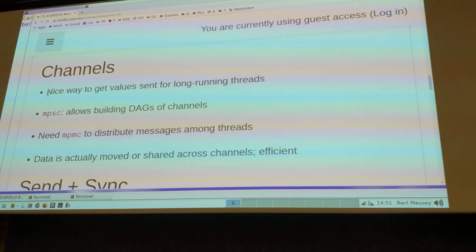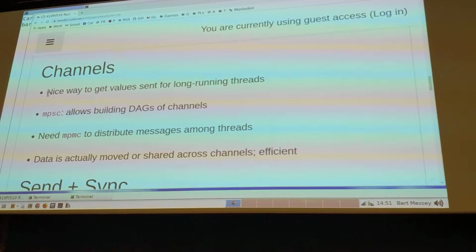And Rust has perfectly good channel support. When I create a channel, I get 2 endpoints, a read endpoint and a write endpoint, right? Then when I fork a thread, I can move one of those endpoints into the thread when I spawn it. Oh, and now we have a channel. The child thread holds one end, I hold the other end, communication can happen. They implement write and read, like we talked about in I/O recently. And so I can write into the write end of the channel with writeln or something, and I can read from it with read_line or something. Everybody's happy. I can pass Rust data over it.